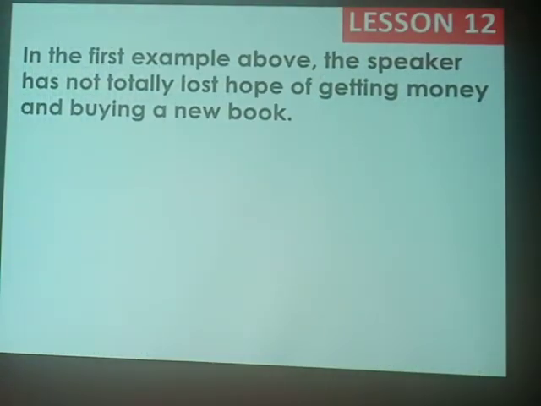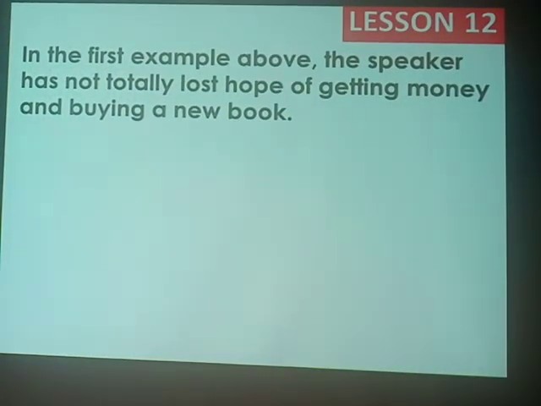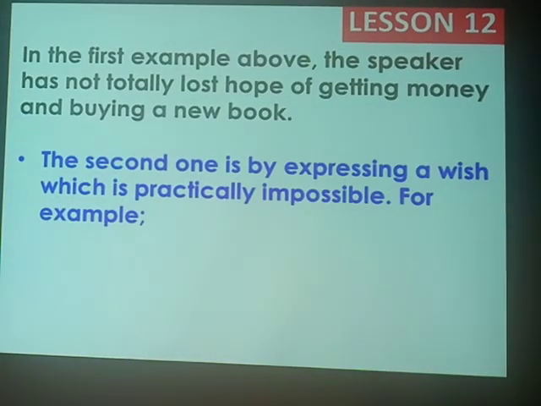Okay. In the above examples, we are taking an example of the first one. In the first example, the speaker has not totally lost hope of getting money and buying a new book, much as it is unlikely. We proceed and have a look at another way of expressing if two conditionals. We say the second way of expressing if two conditionals is by expressing a wish which is practically impossible.